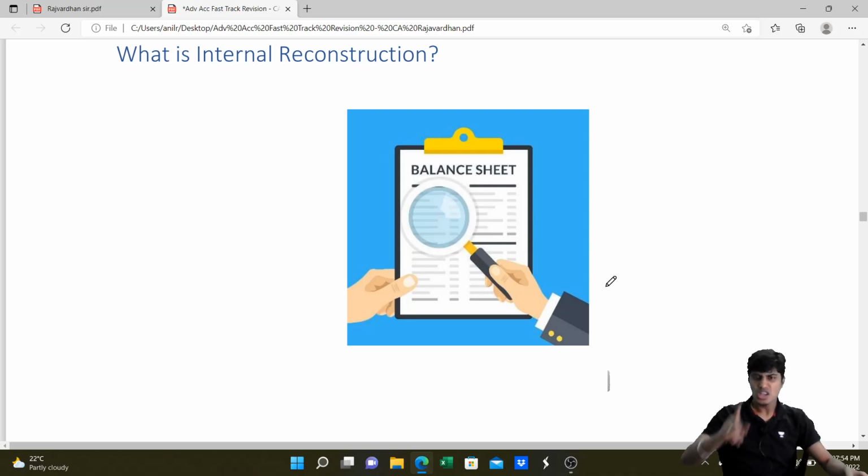You will ask the shareholders, your share capital is 100 crores. No, reduce it to 50 crores. Okay, how man? Like 50 crores loss. Then you say, if you don't accept for 50 crores loss, I'll make 100 crore loss. Then the shareholders will be like, okay, fine, bro. We'll reduce it to 50 crores.